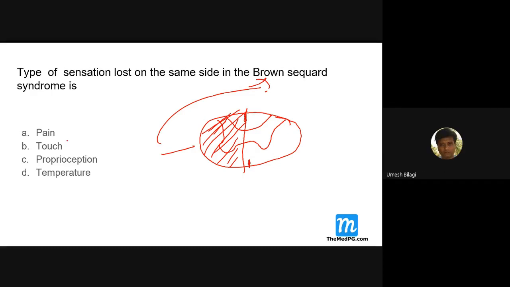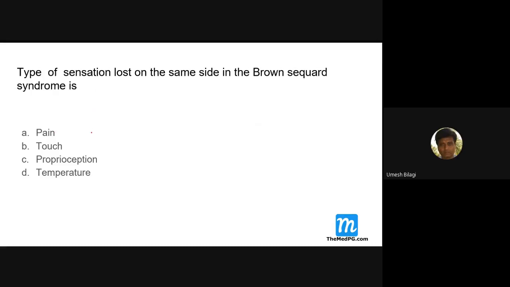Now there are two or three ways of solving this MCQ. One is by knowing the theory properly. Proprioception is the correct answer, as is said. Now look at pain, touch, temperature. Pain is carried by what? Spinothalamic. Touch is both crude and fine. Touch is not mentioned as spinal, so how can we rule it out? You have to think of that also.